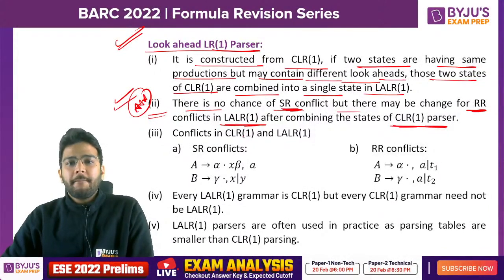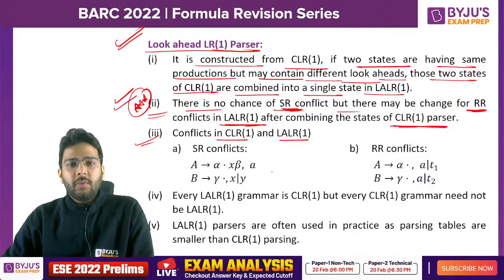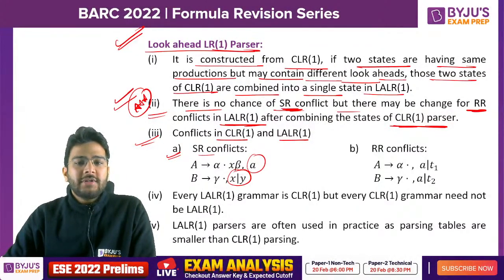Okay. Now let's talk about conflicts in case of CLR1 and LALR1. Here we have the look aheads. So let's talk about SR conflict. Here you can say A is a look ahead and X or Y is the look ahead here. Clear? Now, how is it an SR conflict? Carefully see, whenever there is a shift on a terminal, as you can see, there is a shift on X. Fine. Now you have to see the look aheads here.